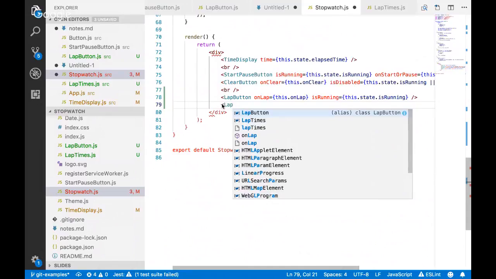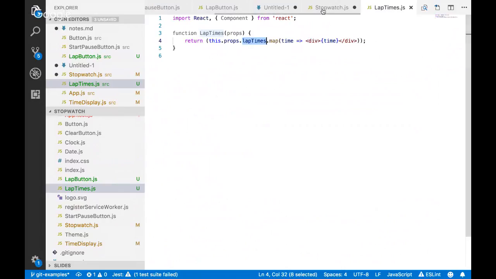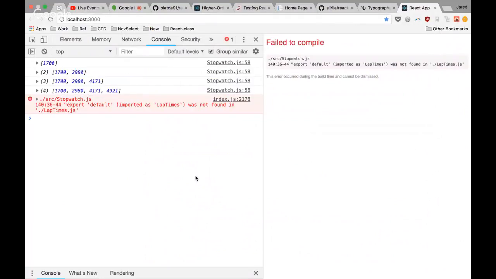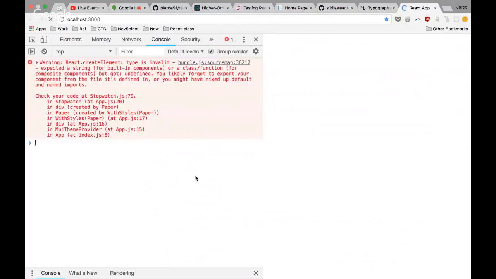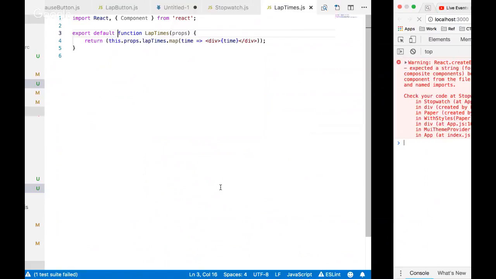And what does it take as an argument? What are its properties? Just the lap times that we have. So we can just pass that straight in, this.state.lapTimes. All right, let's see if this works. I'm not exporting it. There we go. Being extra lazy and putting it all on the same line.